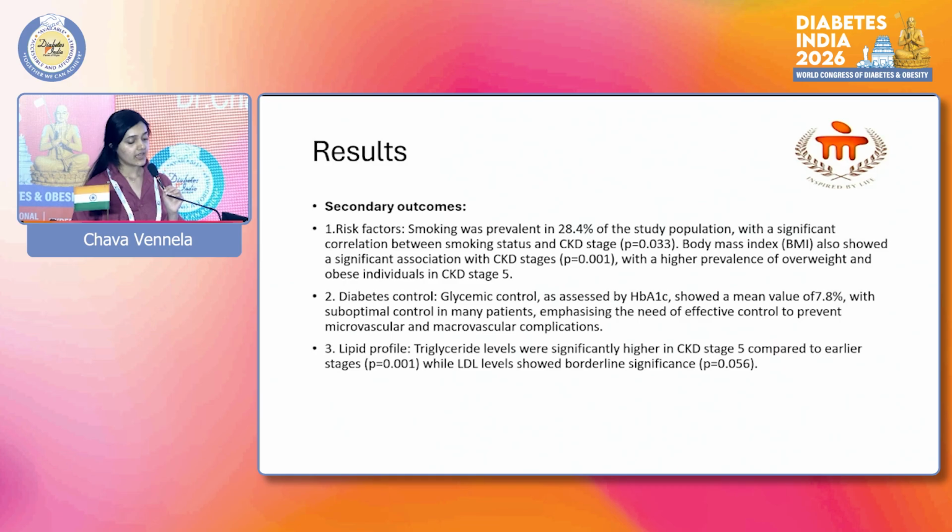stage 5. Diabetes control. Glycemic control, as assessed by HbA1c, showed a mean value of 7.8% with suboptimal control in many patients, emphasizing the need for effective control to prevent microvascular and macrovascular complications. Lipid profile. Triglyceride levels were significantly higher in CKD stage 5 compared to earlier stages, while LDL levels showed borderline